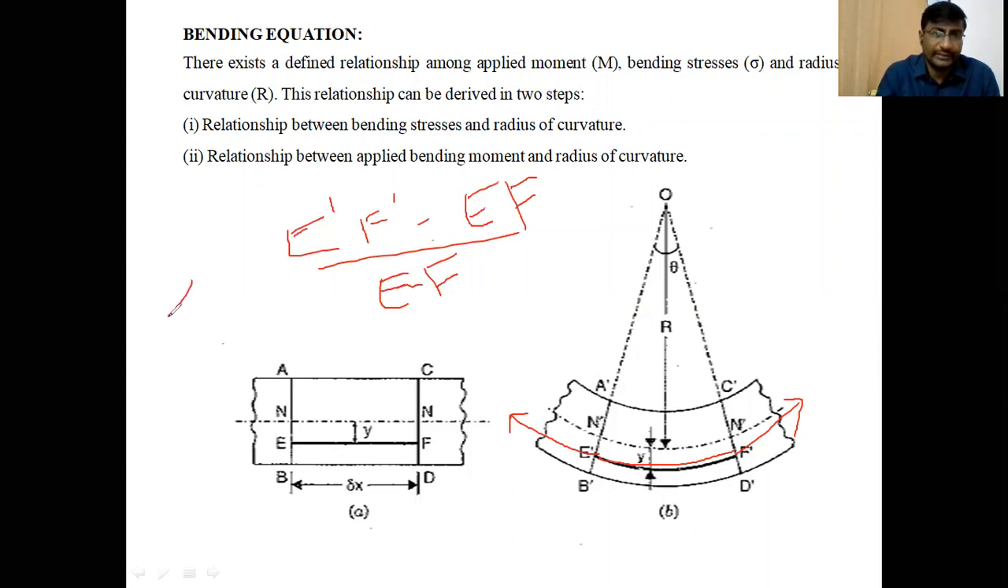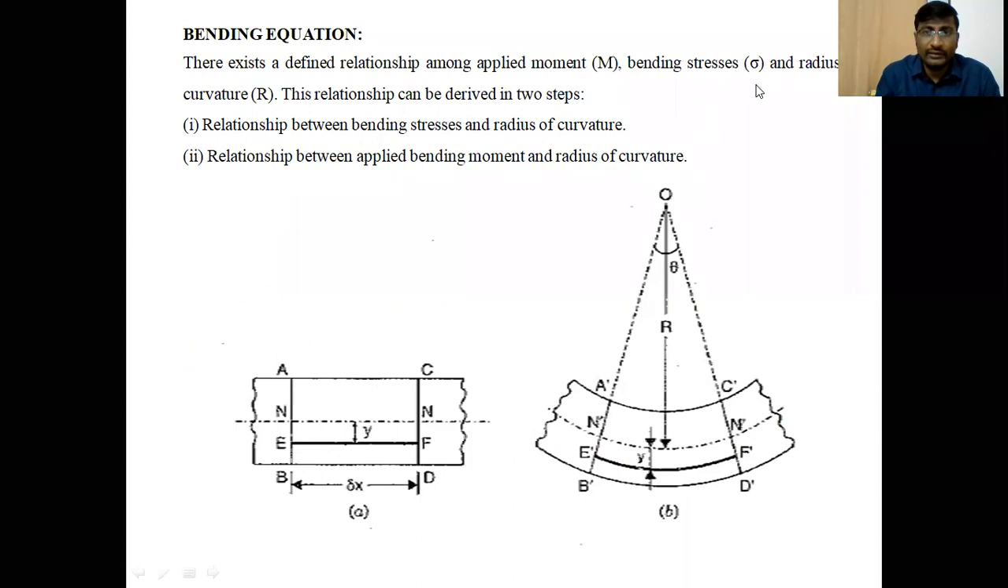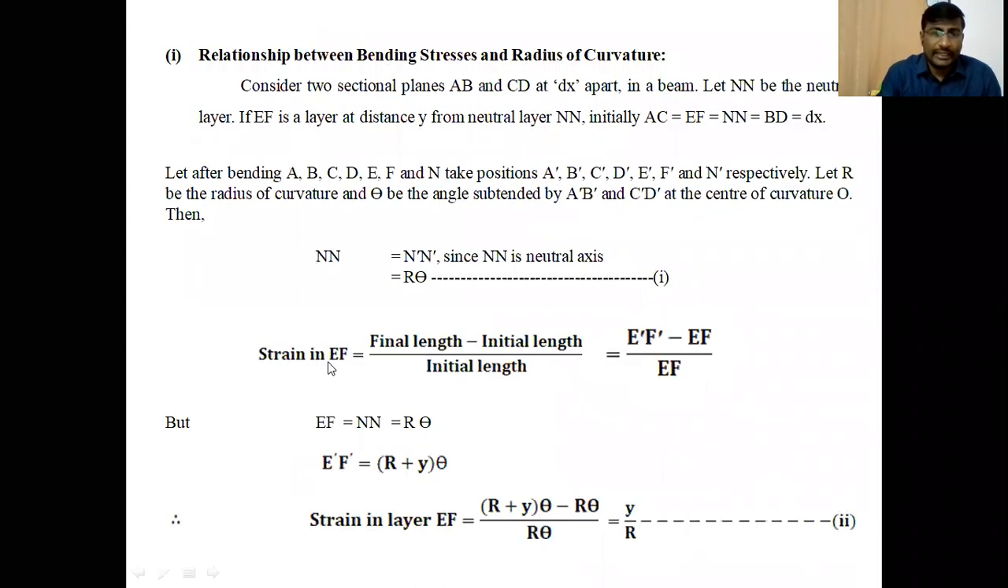So this is the strain. The strain is represented by epsilon, not delta, epsilon. Epsilon is equal to E dash F dash minus EF by EF. Clear, students? So during calculation of the strain in EF: final length minus initial length, divided by initial length. The final length is E dash F dash after bending, minus EF, the initial length of the layer EF, divided by the initial length. But what is EF?